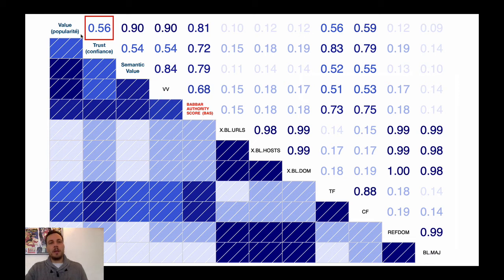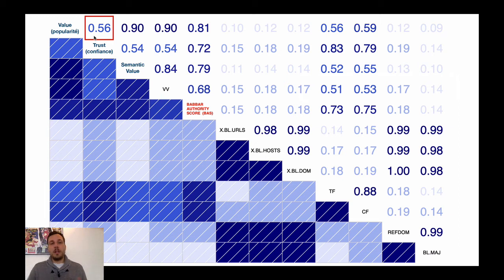So if we look at the popularity versus trust, we have a correlation score of 0.56, which is not that high. There is some sort of correlation, but it's far from perfect. That only means that you can have many really popular sites with good trust, but many popular sites with not so good trust.